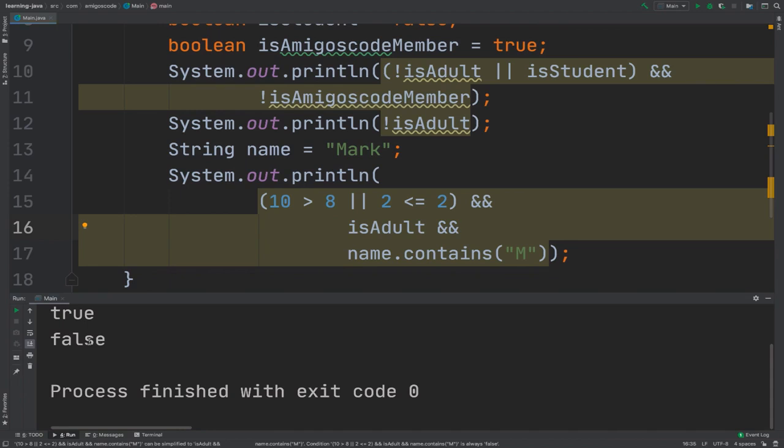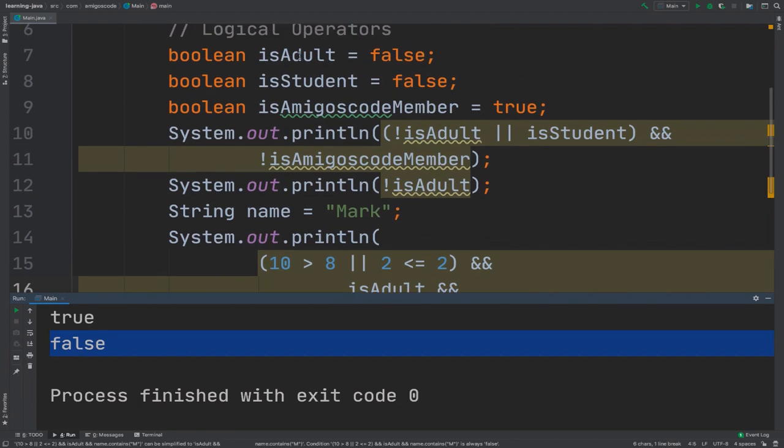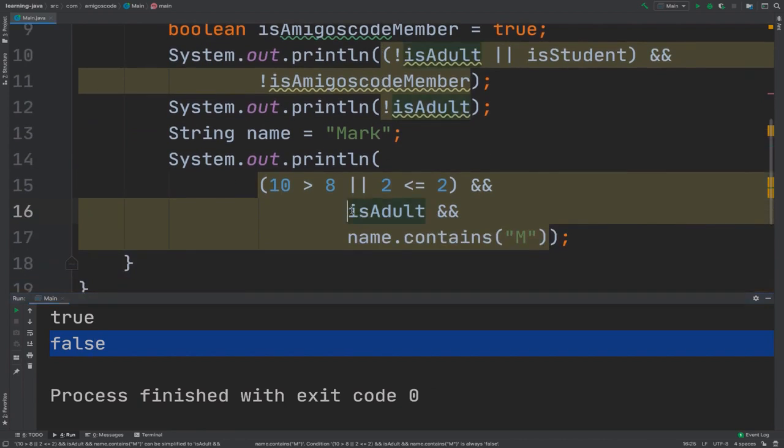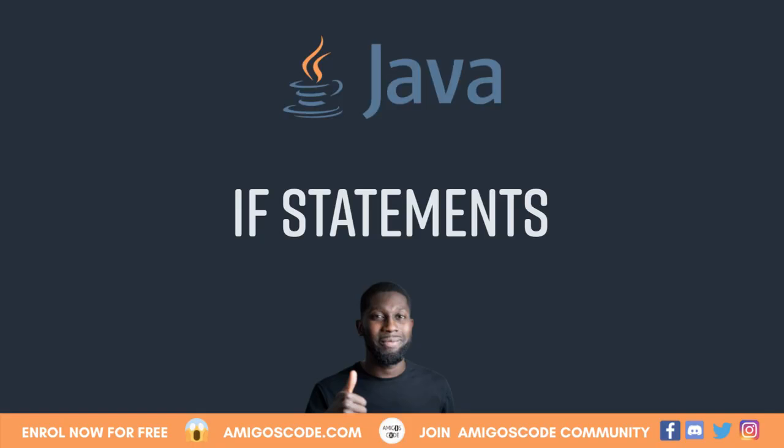So if I run this, you can see that the whole expression is false, right? So this is because is adult is false. So let's actually flip this. So is and is not an adult, and then run it. And you can see that now the whole expression is true. So there we go. This is all about logical and comparison operators.